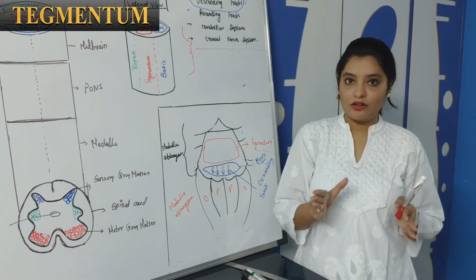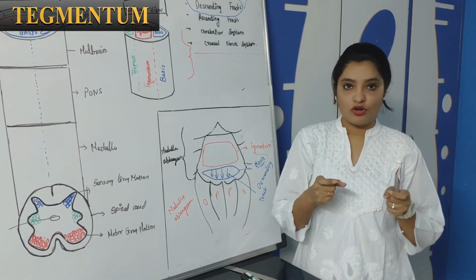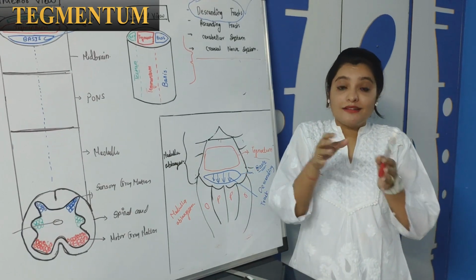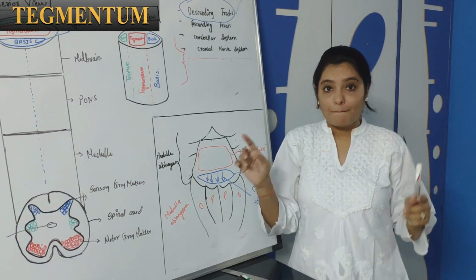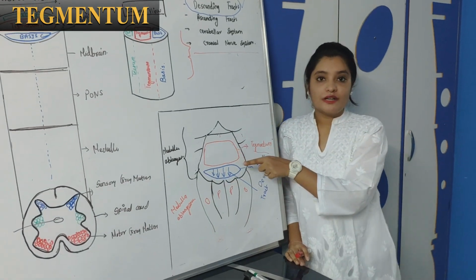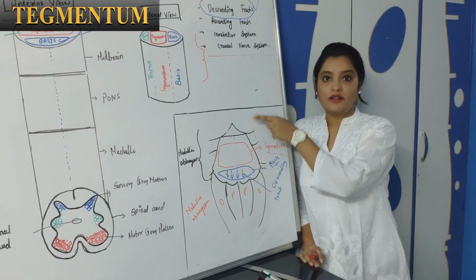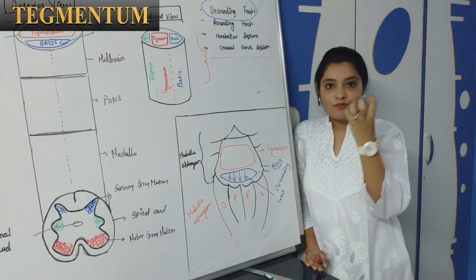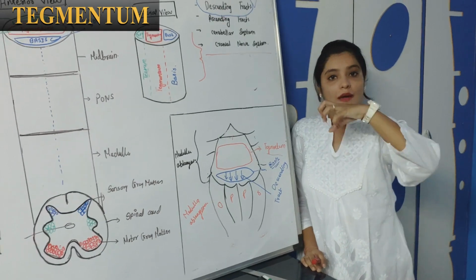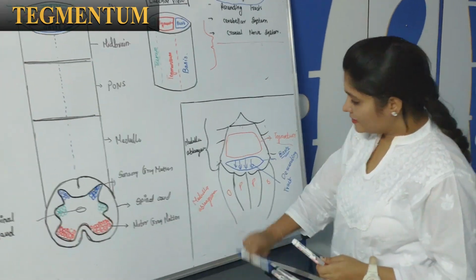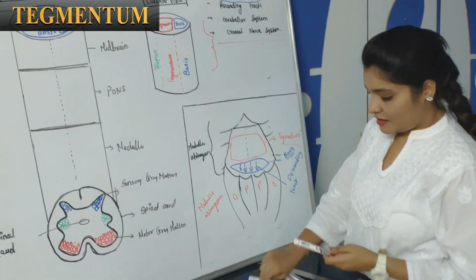We have seen in the spinal cord, the motor and sensory neurons and the lateral gray horn cell neurons are situated in the central part, and the white column is on the outer side. But when the spinal cord converts into the medulla oblongata, pons and the midbrain, these motor nuclei will come into the tegmentum part of the brainstem. So, this is the middle part, suppose.